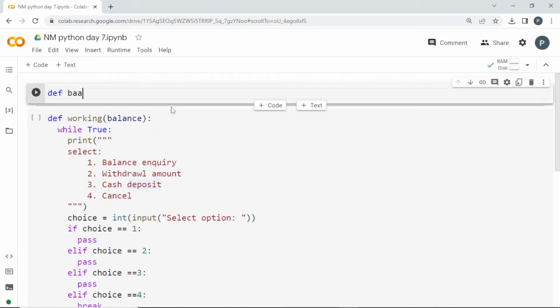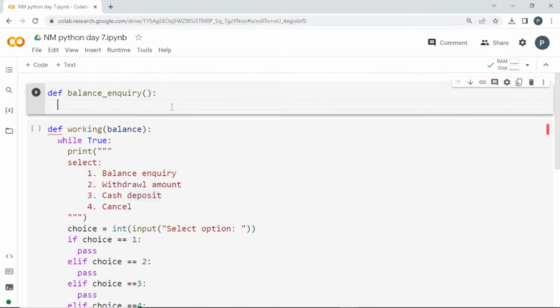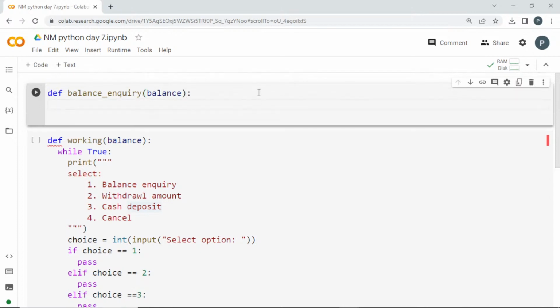Define balance inquiry. So let me create it like inquiry. In this also, if you want to give the balance, you need the balance, right? So for this you have to pass a parameter, balance. So what is the value, you will be returning that, right? Here I am going to use this. If I want to check the balance, I need to just return the value of balance, right? Is it clear till now? Are you guys following it? I'll pass it for now.